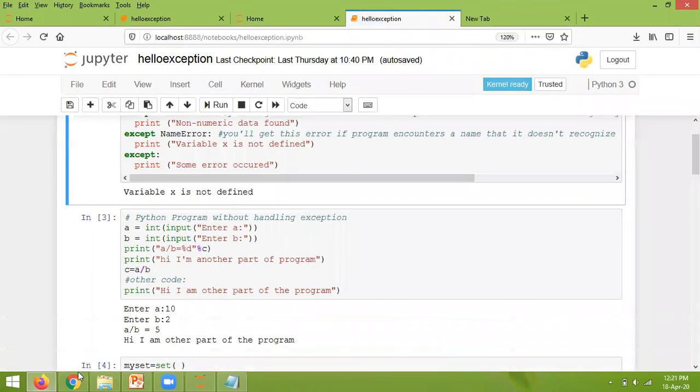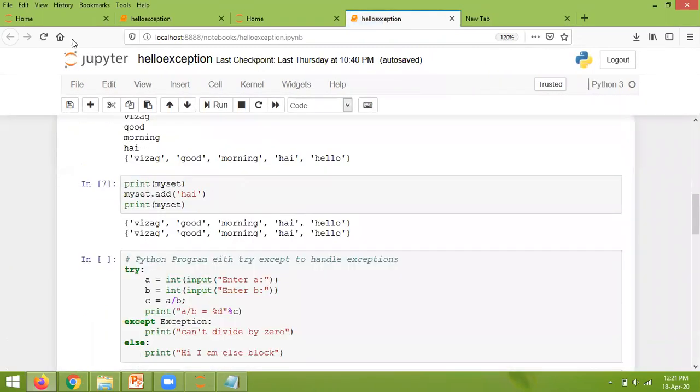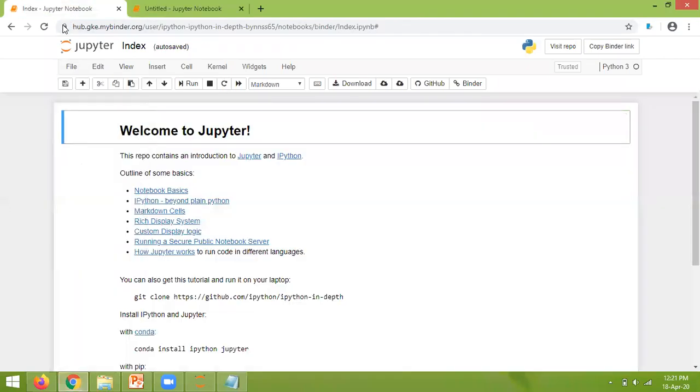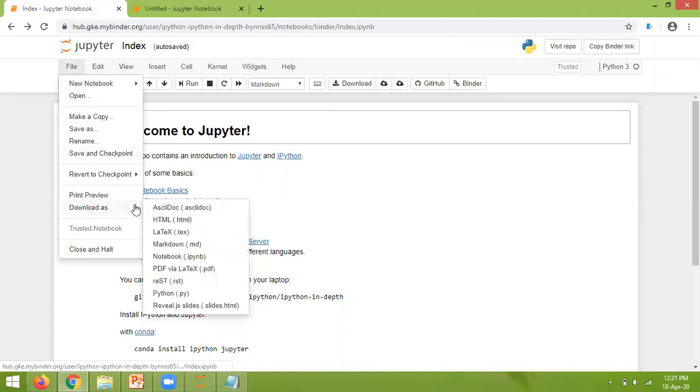This is simple. Go to the browser and search for Jupyter Notebook online. Then you click on the first one, Python. Then you'll be getting this one. If you want to save, go to the File menu, Download as .ipynb, IPython notebook. And if you want, you can save it as a normal Python file also, so that it can be executed in the normal IDLE prompt.